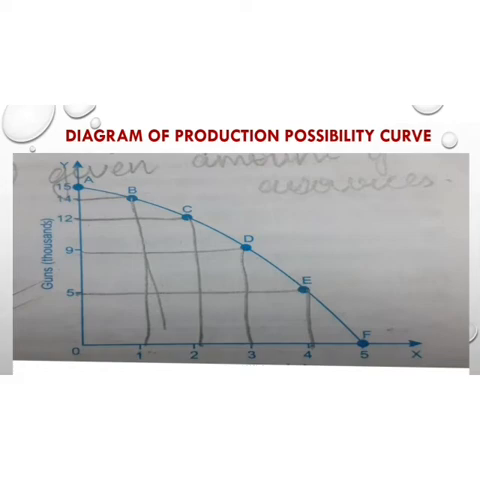As you will see, when we are decreasing the production of guns from 15 to 14, 14 to 12, 12 to 9, we are increasing the production of butter from 1 to 2, 2 to 3, and 3 to 4. So the production possibility curve is a curve, and as you can see there are different points A, B, C, D, E, F, and when we join all these points, we get the PPC curve. So the PPC curve is a curve which shows the various combinations of 2 goods that can be produced with the available techniques and a given amount of resources.